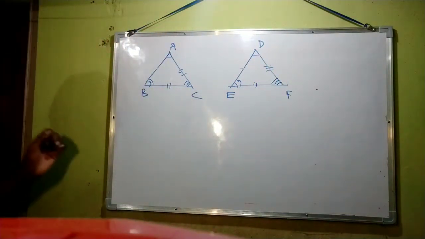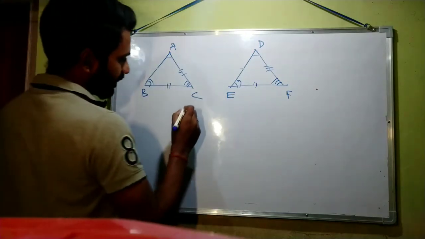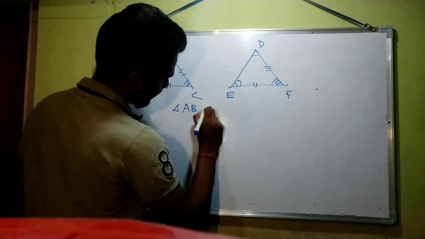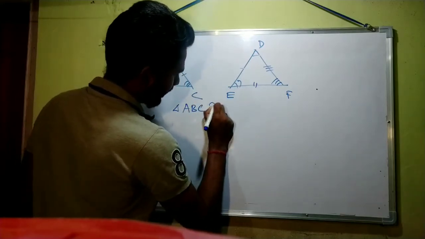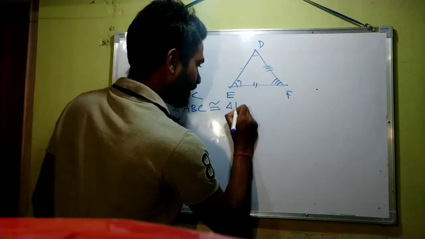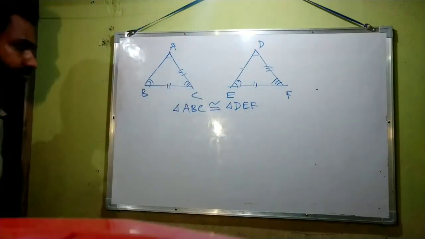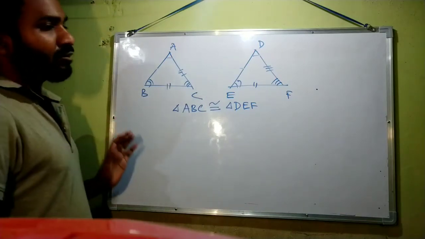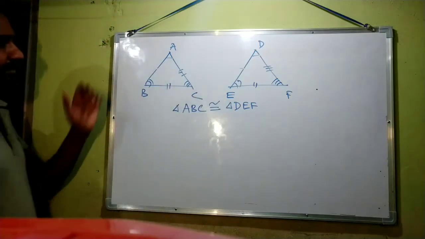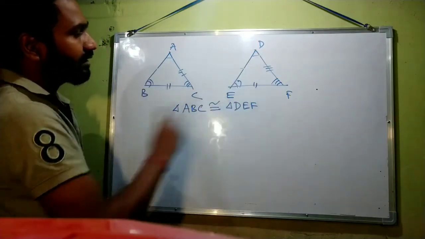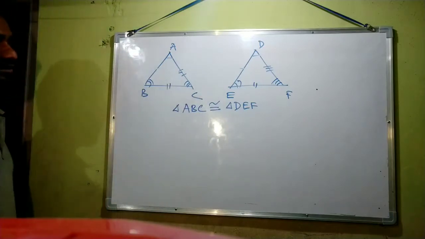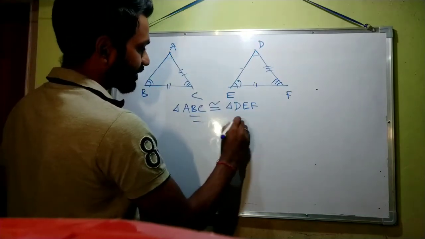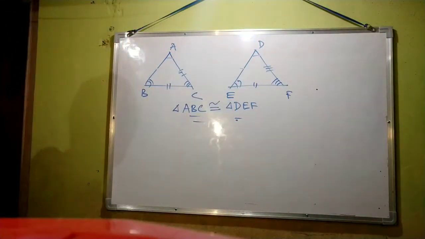If all the sides and all the angles are equal, then the two triangles are called congruent. That is, triangle ABC is congruent to triangle DEF. But we have studied in the four criteria that we need only three things, not all three angles and three sides, to decide whether two triangles are congruent or not.